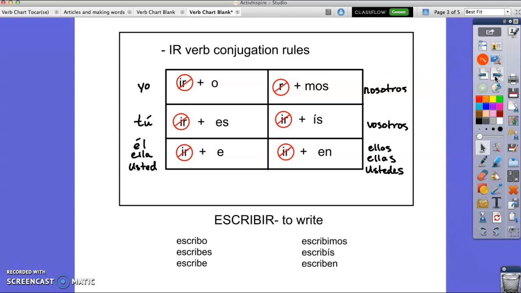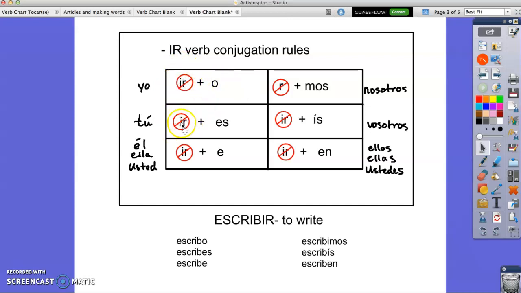And then we have IR verbs. Now, IR verbs are a little bit different. They have a little variation. It's kind of like a mix between an ER and an AR verb. So the yo form is still pretty much the same. It still ends with O. Drop the IR, add an O.